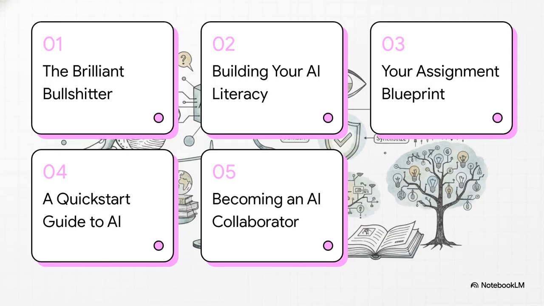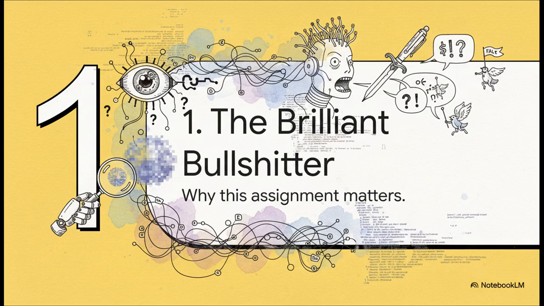All right, so here's our game plan. First, we'll talk about why this assignment matters. Then, we'll get into the real goal, which is building your AI literacy. After that, we'll walk through the assignment blueprint step by step, give you a quick start guide for beginners, and wrap up by talking about what it really means to become an AI collaborator. Okay, let's dive right into part one and get to the why behind all this.